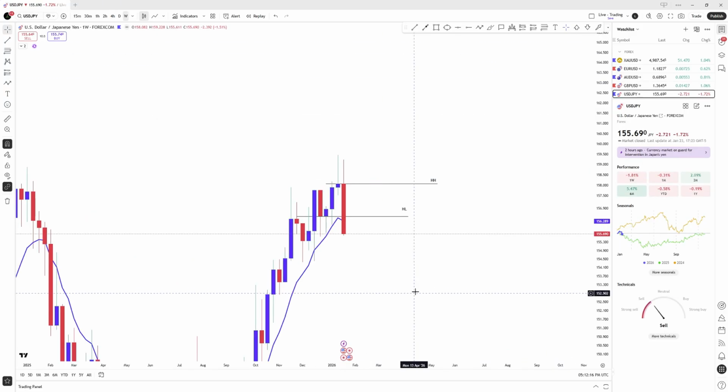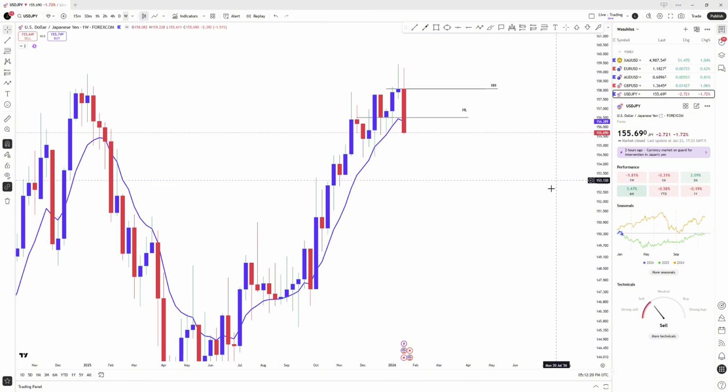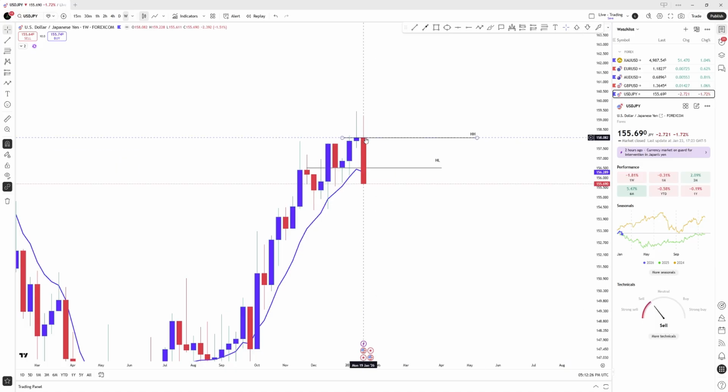My last pair for the week is USD JPY. USD JPY is my second top pair for this week. On the weekly, this market was bullish. Why was it bullish? Because this was our higher high and this was our higher low. Market broke structure, creating this now our lower high and lower low.